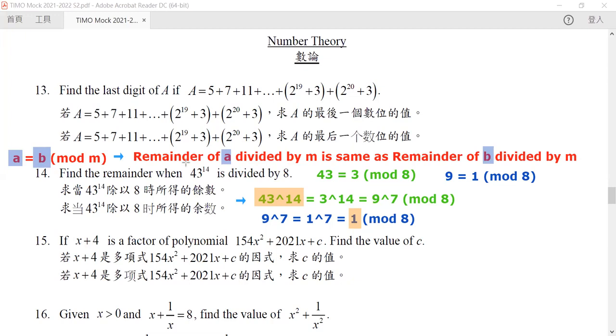Okay, so this is the power of our modular arithmetic. Whenever they have the same remainder, you can always replace one by the other when computing this remainder. Okay, so this is question number 14. Okay, let's look at question number 15.